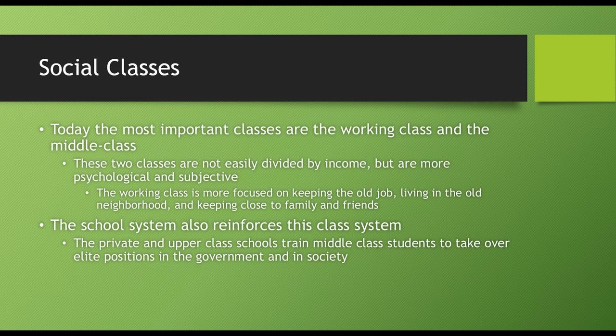So when we look at social classes today, the most important classes are the working class and the middle class. These 2 classes are not easily divided by income, but are more psychological and subjective. It's not like how we look at it in the United States, where we have a very distinct idea of what the lower class is, or what the poverty level class is. We have a very distinct idea of what middle class is, and we have a very distinct idea of what upper class is, and we have a very good idea of that based upon education, based upon income level and things like that. But it's very much a psychological concept within the UK.